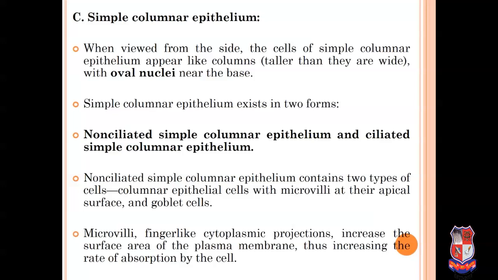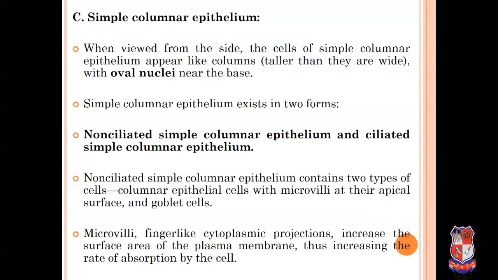Third is simple columnar epithelium. Simple means it contains a single layer of cells. Columnar means the shape of the cell is column shaped, meaning the height is more than the width. When viewed from the side, the cells of simple columnar epithelium appear like columns, taller than they are wide, with an oval nucleus near the base.